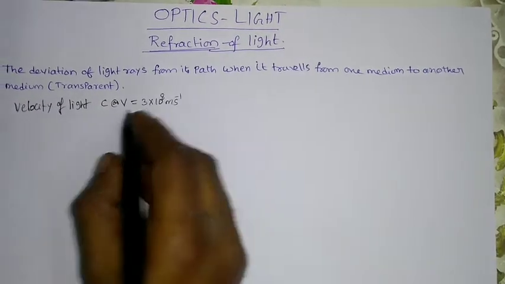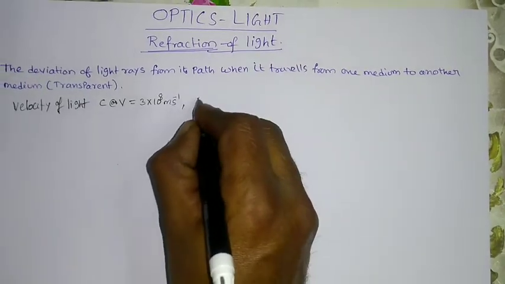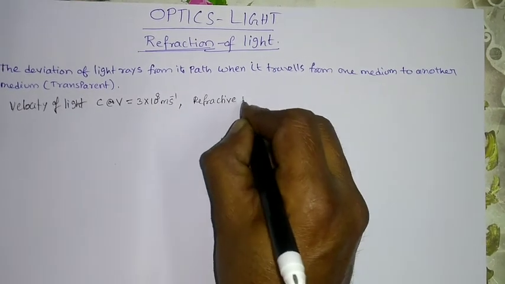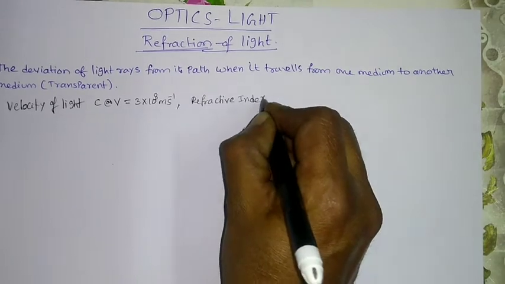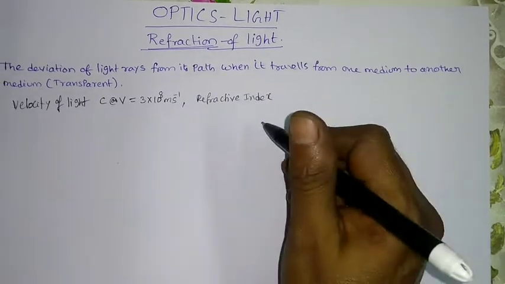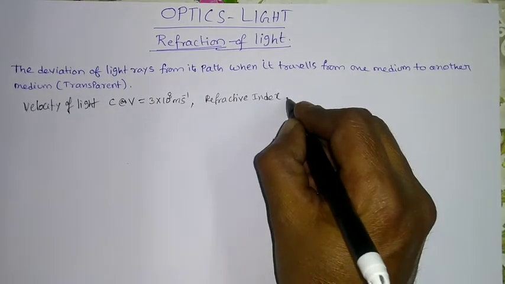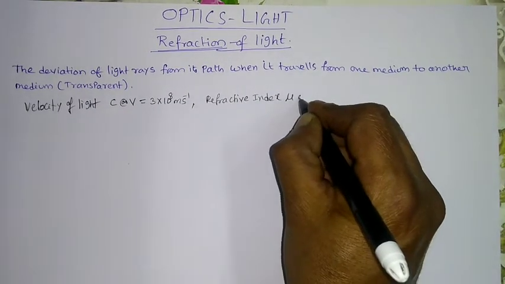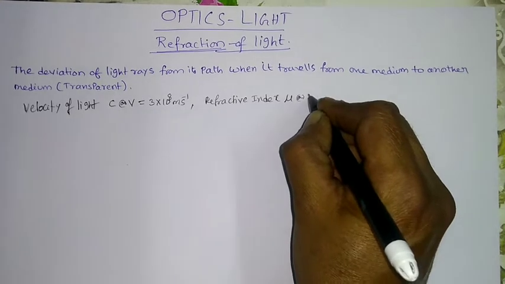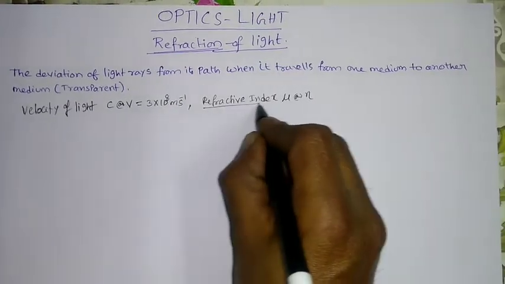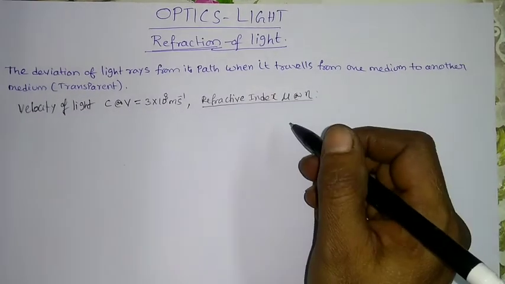Another point here is refractive index. It is also named as optical density, you can say. Refractive index is represented by the symbol mu, or in some books they use n also. So this is about the refractive index mu. Now how can you define this refractive index?